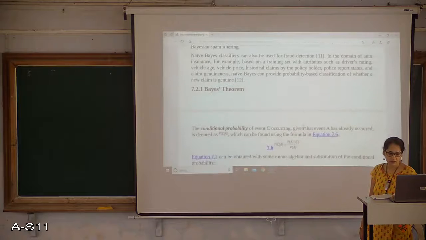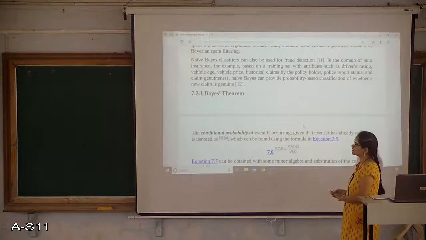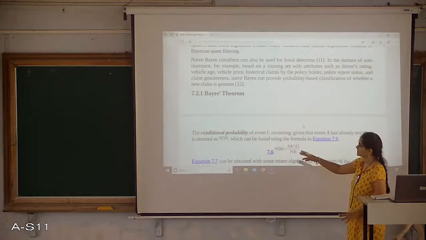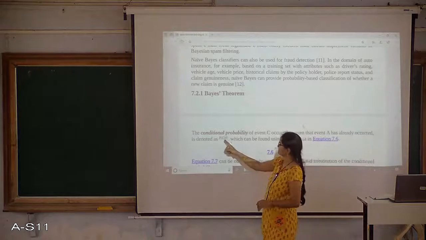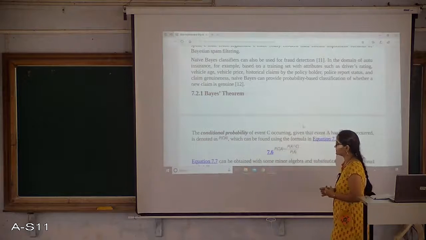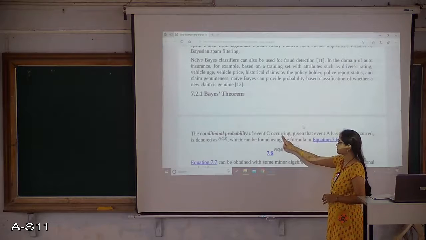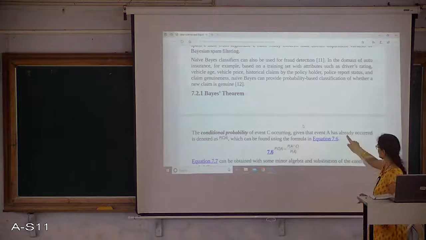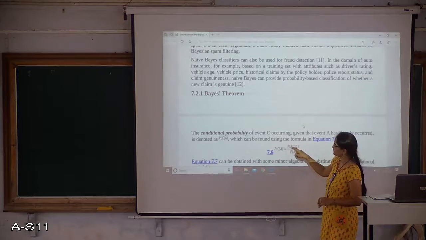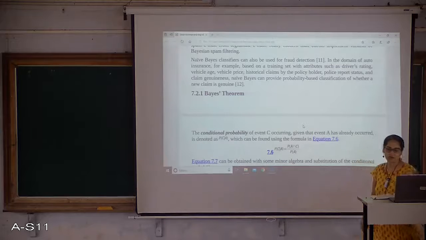Okay. Now moving to the Bayes theorem concept. The Bayes theorem concept works on conditional probability. The conditional probability of an event C occurring, given that event A has already occurred, is denoted as probability of C when A has already occurred, which can be found with this formula: probability of A and C together divided by the probability of A occurring.